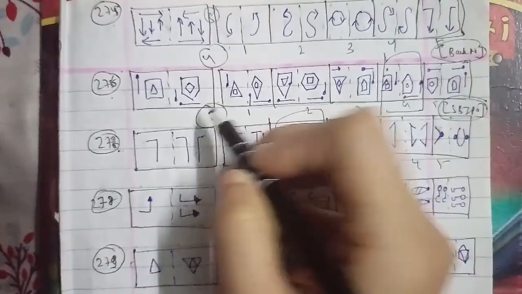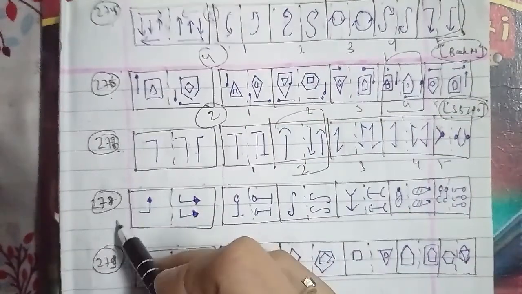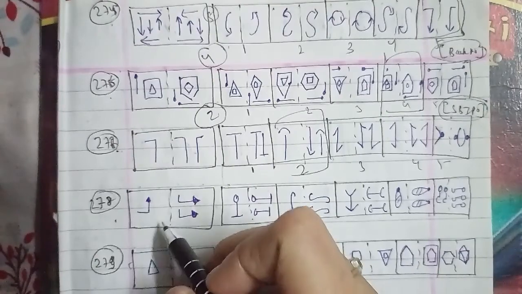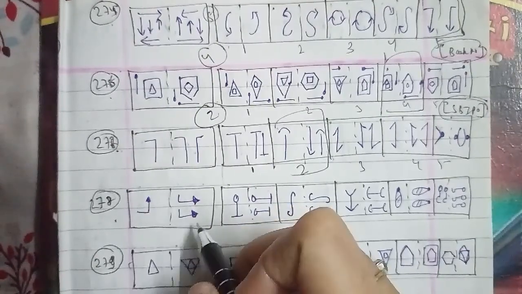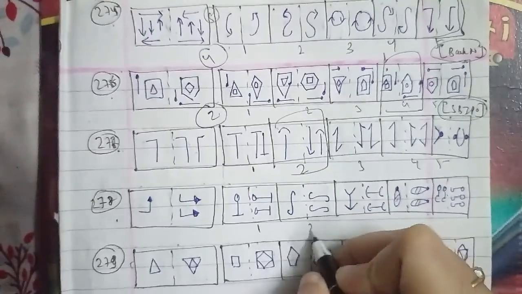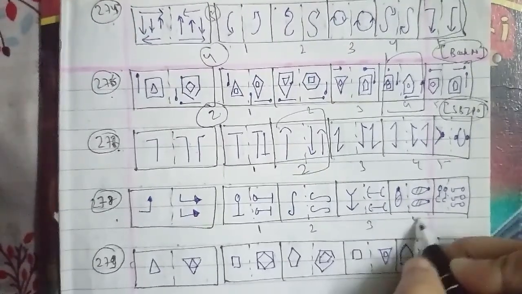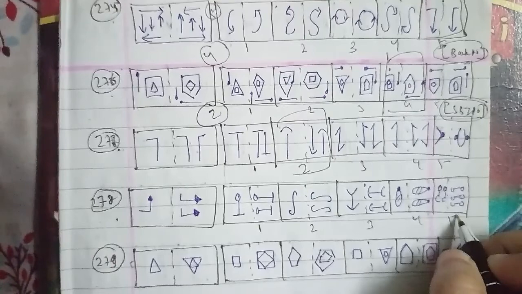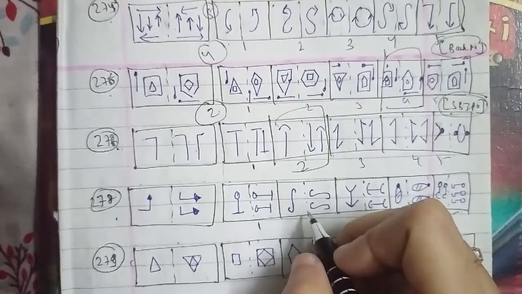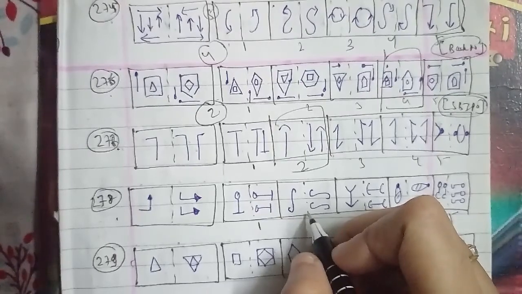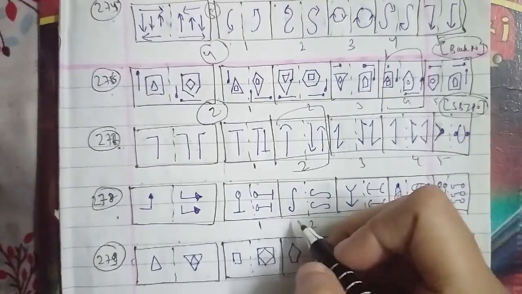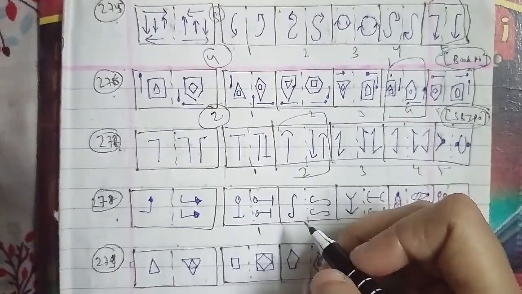This is an arrow, named as figure 1, 2, 3, 4 and 5 respectively. According to the pattern they are following here, the left hand side figure and its laterally inverted image are put together to form the right hand side figure. We can say that the right answer for this question is the third figure.